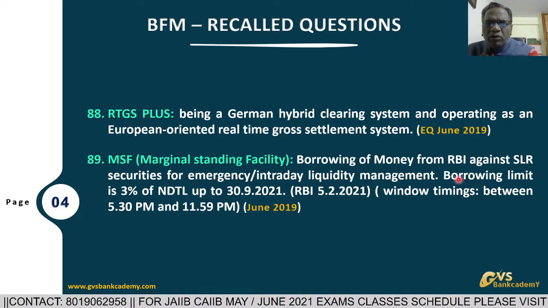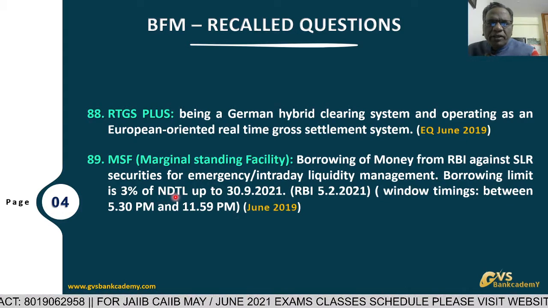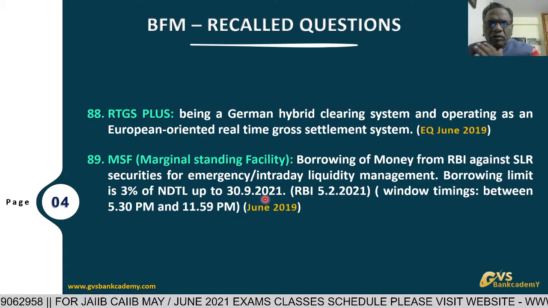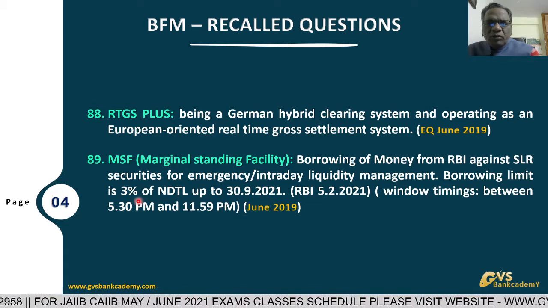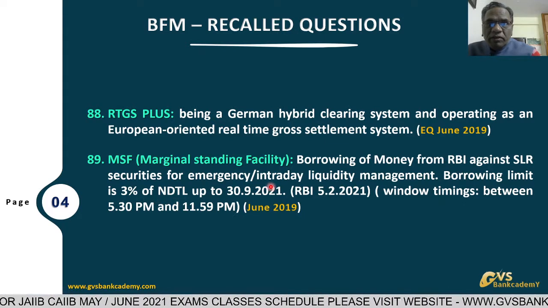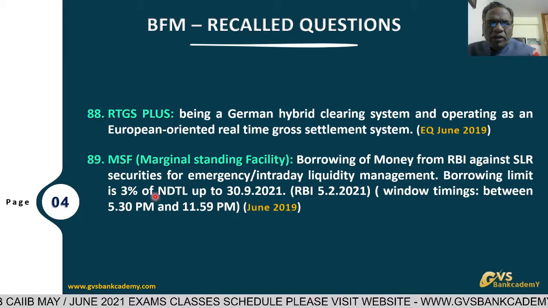How much can banks borrow? 3% of their NDTL, net demand and time liabilities, up to 30/9/2021. Earlier that was 2%. Because of COVID conditions, it was increased to 3% of net demand and time liabilities. This is an overnight borrowing.